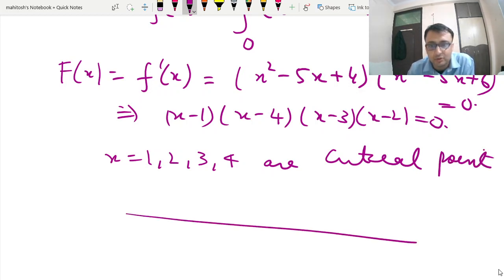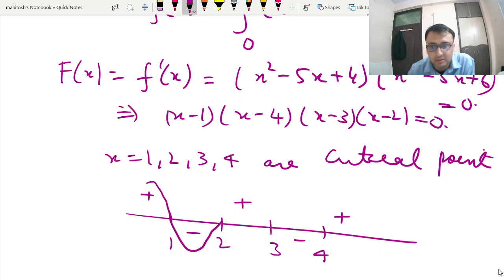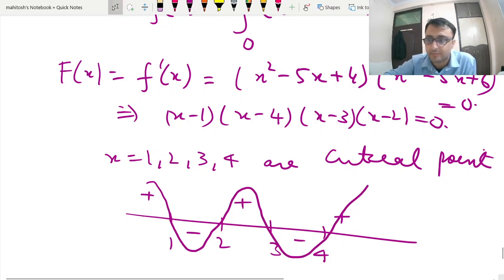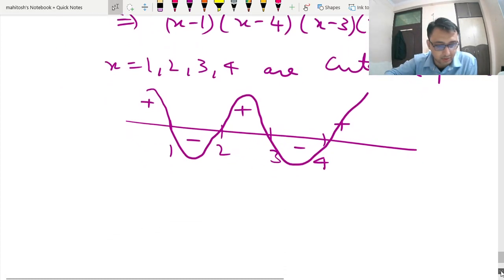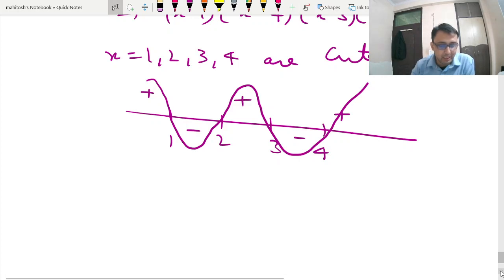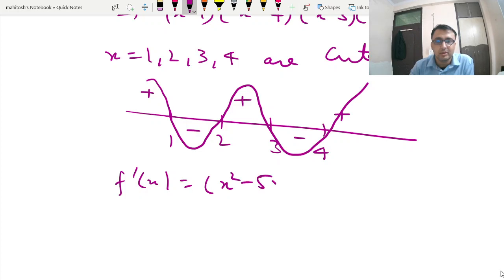On a wavy curve, if you wish to show, you can mark 1, 2, 3, 4. If you put in values, this is negative, then positive, negative, positive. So you can say this is the wavy curve. Now, for the second part, we have to find local maxima and local minima. We have already found f dash of x, which is (x square minus 5x plus 4) into (x square minus 5x plus 6). So we will differentiate again.